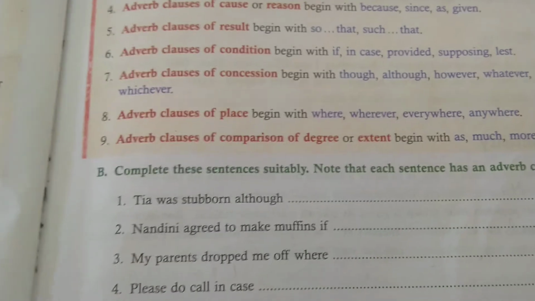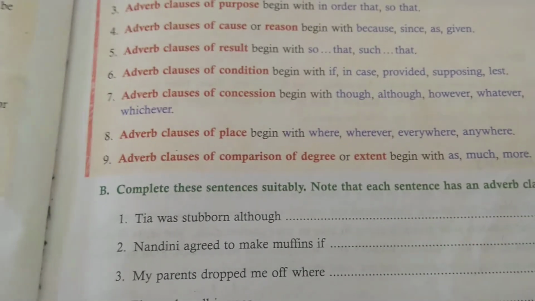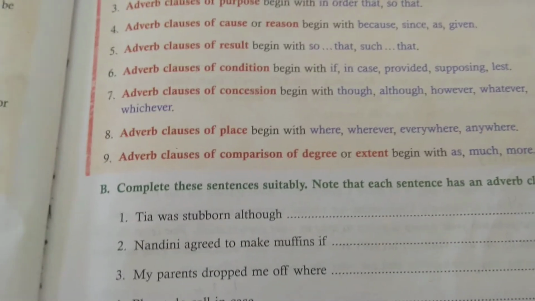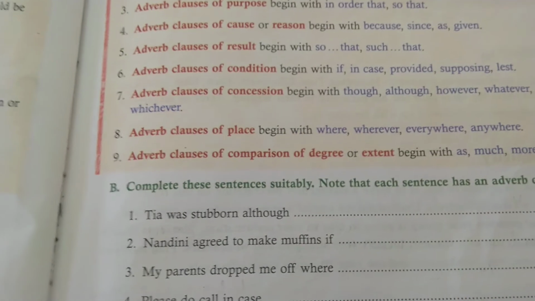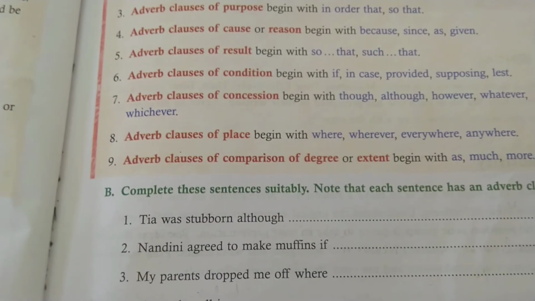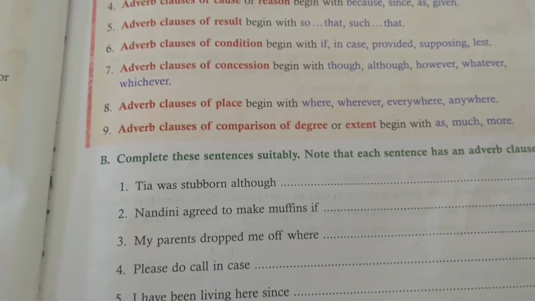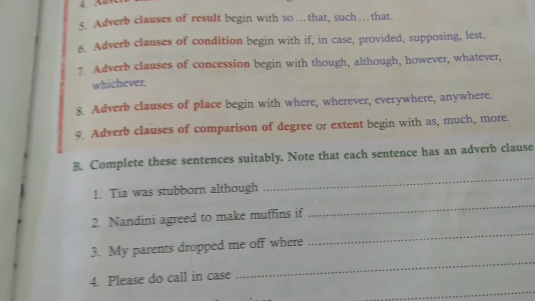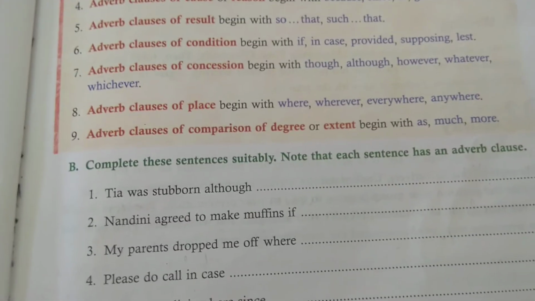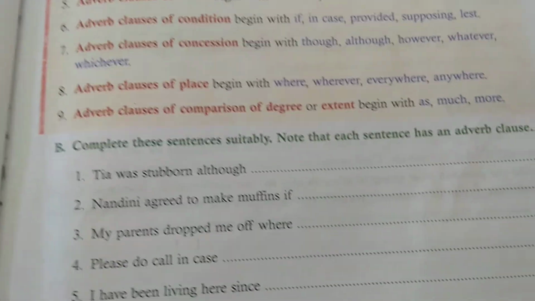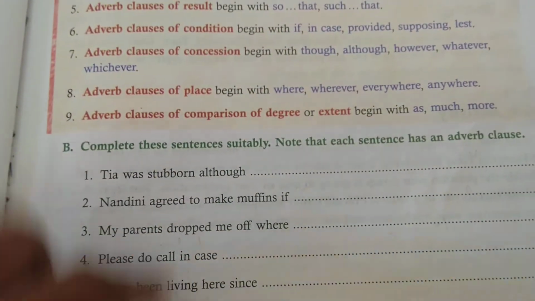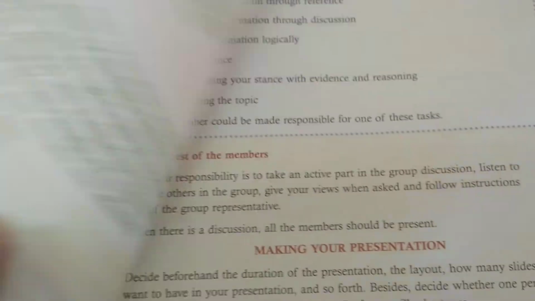Okay, you are not defining noun here as like that noisy students, right? Beautiful, that beautiful flower, or that blue frock, those who are kind. You are not defining the nouns here. You are talking about an activity being happening. Okay, so Nandini agreed to make muffins if Tia changes her dress. My parents dropped me off where I can play cricket. Okay, so please do call in case of emergency. So these are all the things that you have to fill in with adverbial clauses.